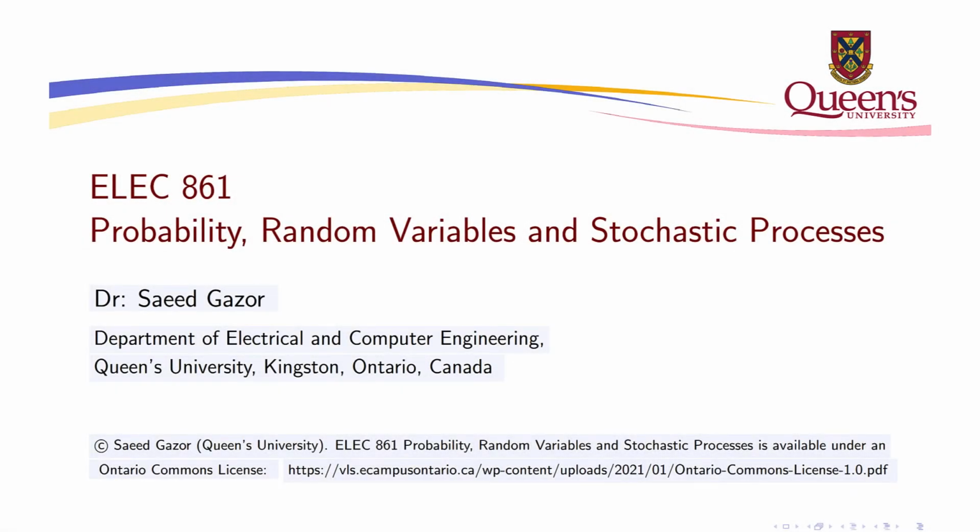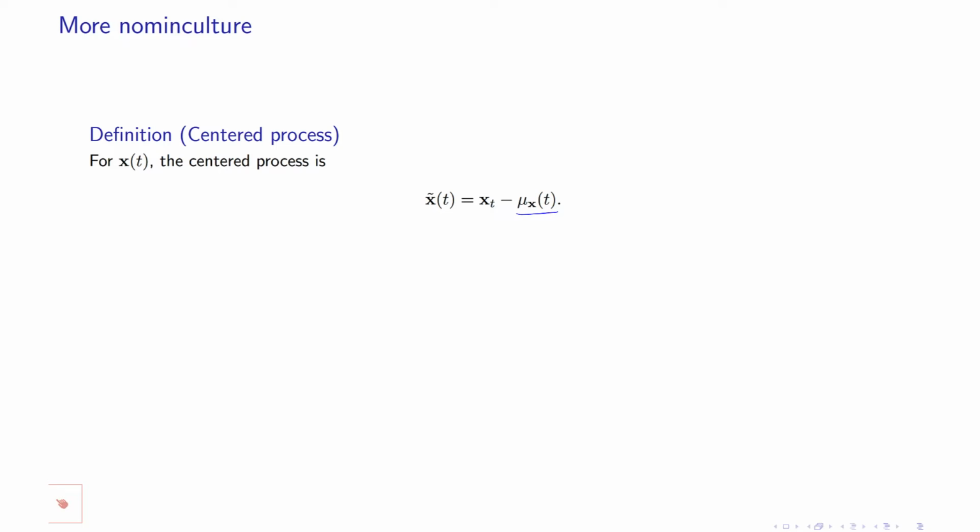We conclude this chapter with more definitions. These definitions are ones that you may use or need to know in various areas. For example, we define a centered process if you remove the mean of it. So you subtract a random process minus its mean, and you call it a centered random process.